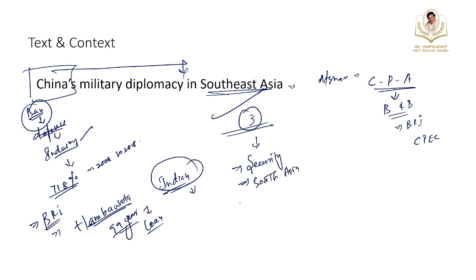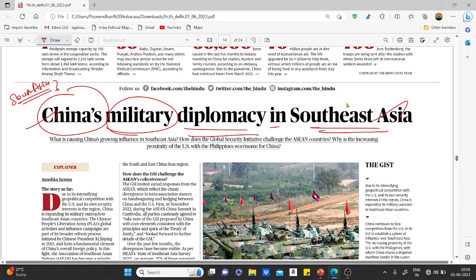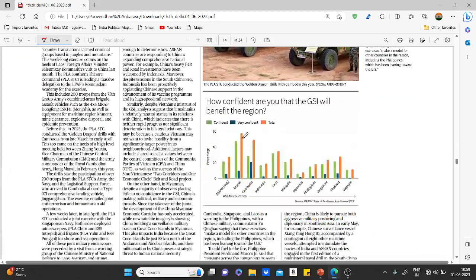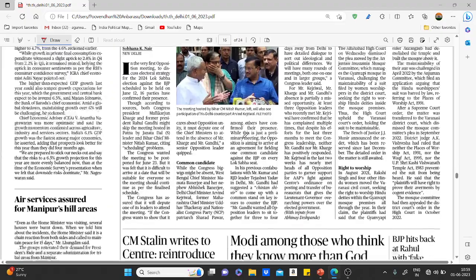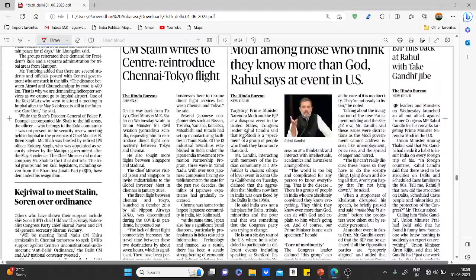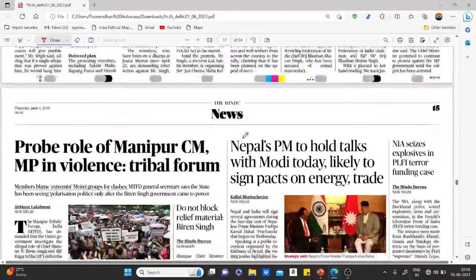Next one is about economic concerns as well. So these are all the concerns for India in terms of the rising influence of China in South Asia, Southeast Asia.